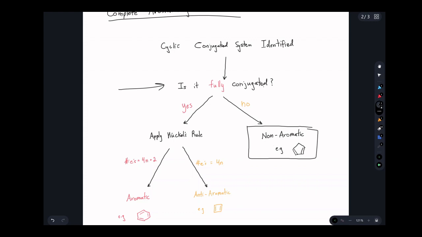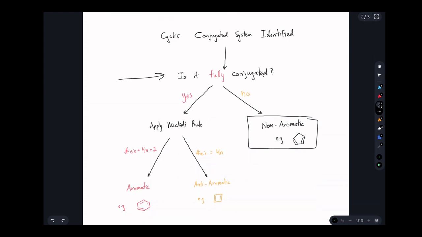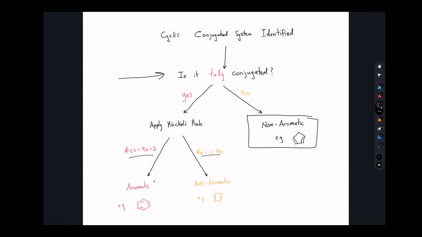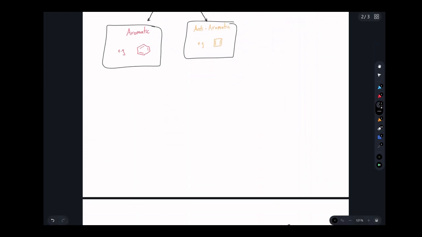Then, if it is fully conjugated, we apply Huckel's rule. We count the number of electrons in the pi system, and based on that determination, we can determine if the ring is aromatic or stable. That's if it fits the 4n plus 2 rule, or anti-aromatic. Let's do a couple examples to really figure that out.